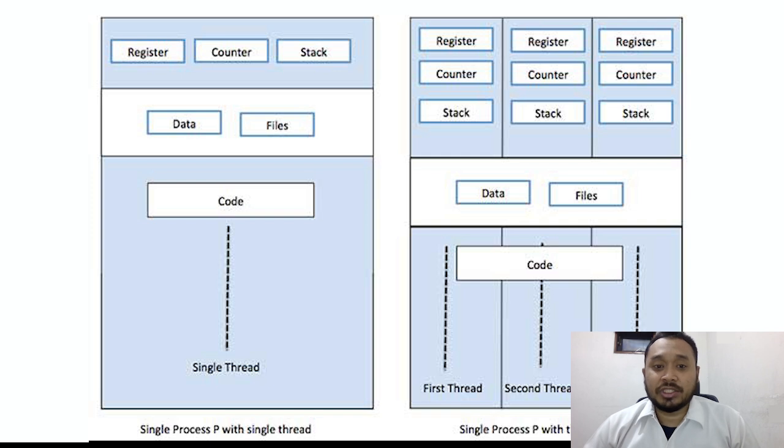In this case, this process can perform multiple tasks at a time because each thread will be performing different tasks. Hence, multiple tasks can be performed at a time with the help of this multi-threaded process. From that, we must have understood that it is much more efficient compared to the single threaded process, and it makes our computation faster and more efficient. In most of the systems we use today, we follow the multi-threaded process system.